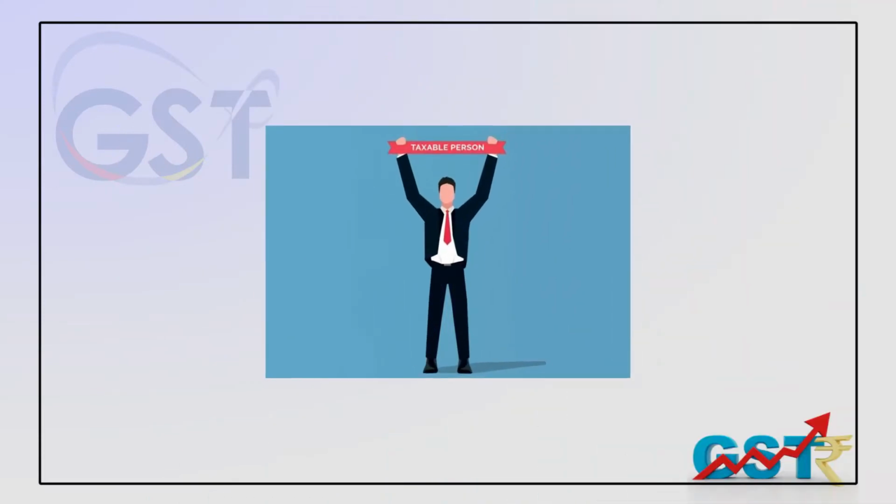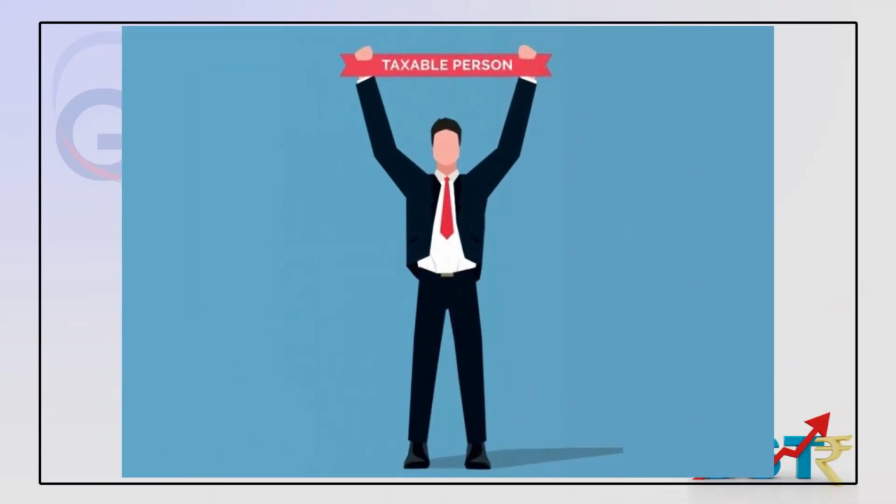So this levy of taxation and the taxability becomes very, very important, and it starts with the question of who is the person liable for collection, levy and deposit of taxes.